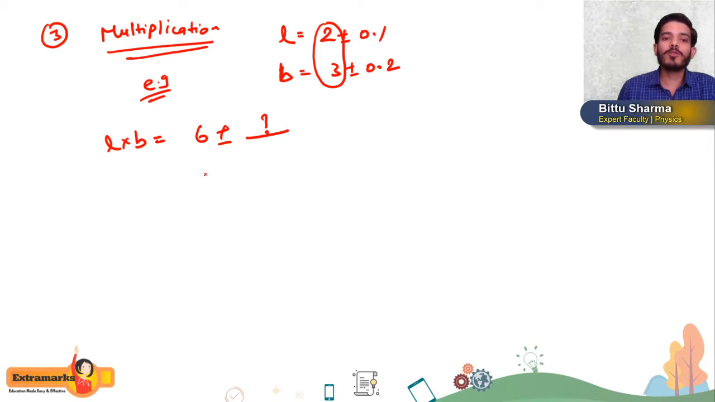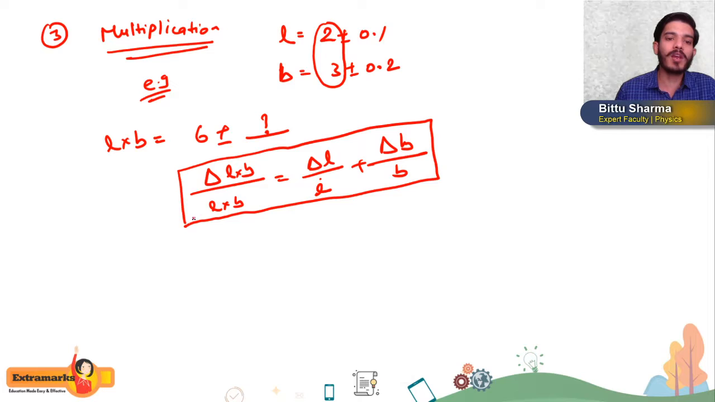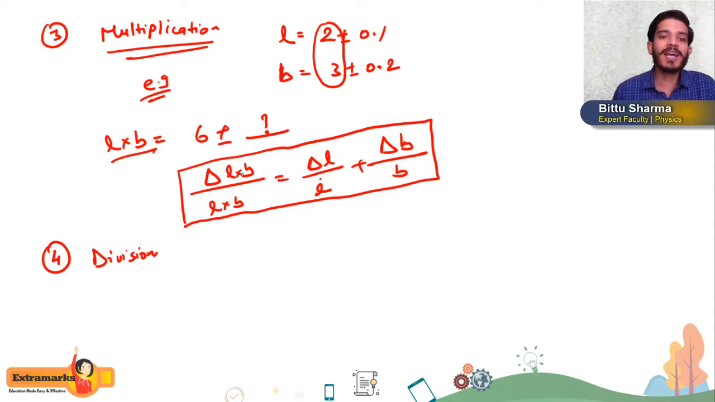So in multiplication, what you have to do? Delta (L into B) divided by L into B is equal to delta L by L plus delta B by B. So this you have to remember, students, this is the way we calculate error in case of multiplication, and the same will be there in case of division also. What is delta (L into B)? It is the error in length into breadth, divided by the original length into breadth, equal to delta L by L, error in length divided by original length, plus delta B by B, error in B divided by B.